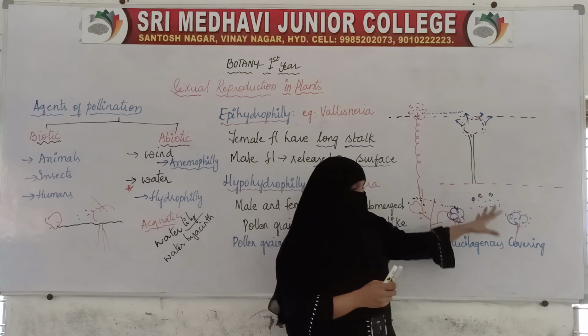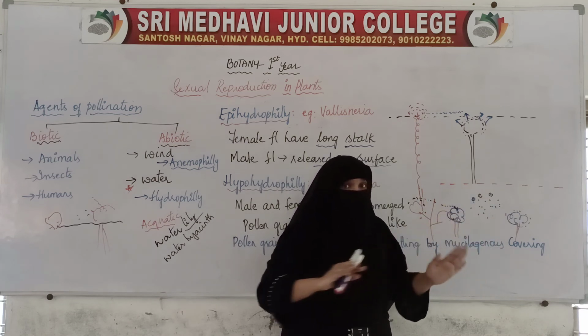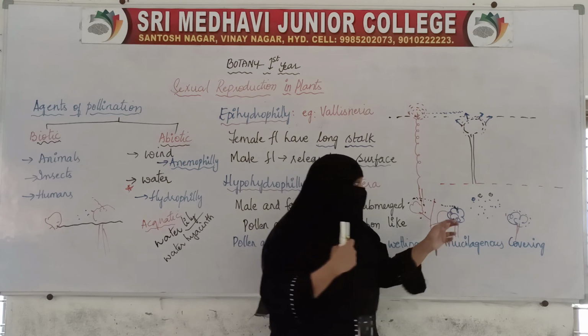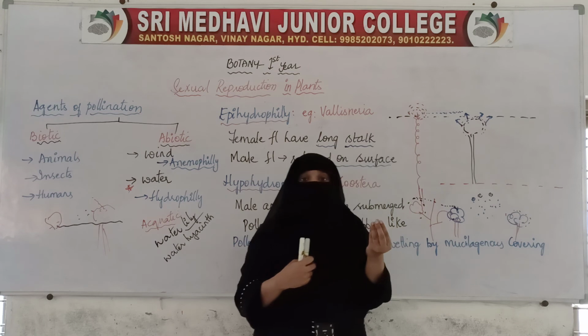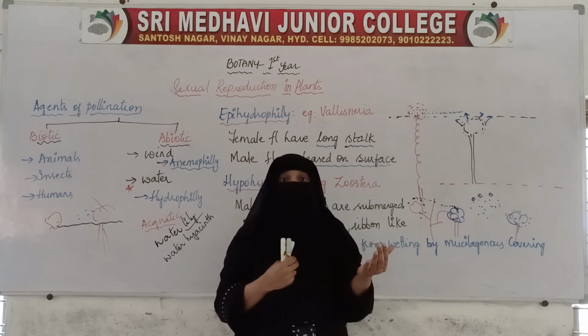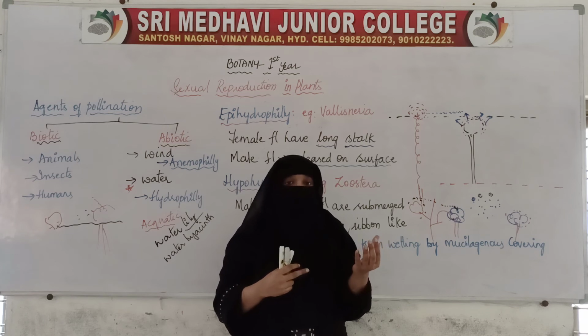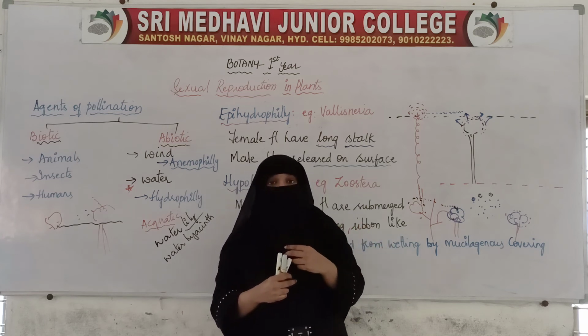Even when these flowers are submerged inside the water, everywhere is water. Okay, so even in the presence of the water, these pollen grains are not wetted. They are kept dry. Why are they kept dry? So that the pollen grains do not get damaged.